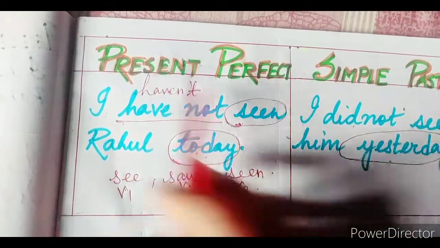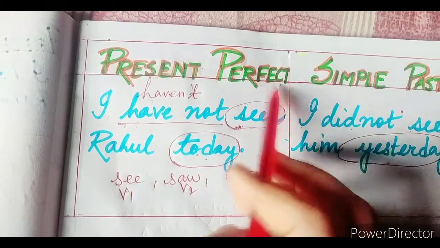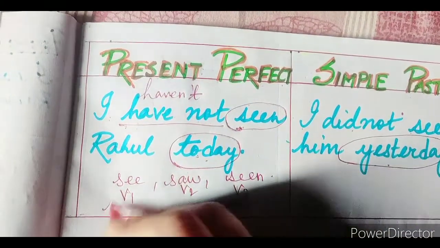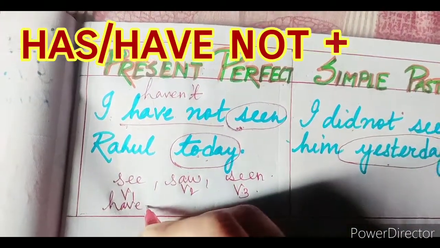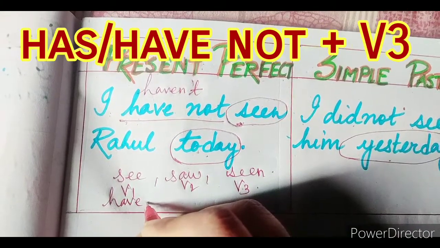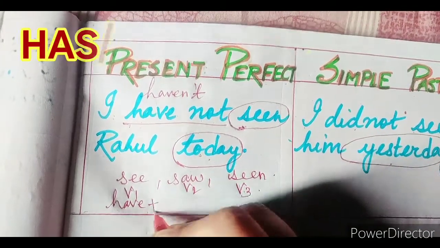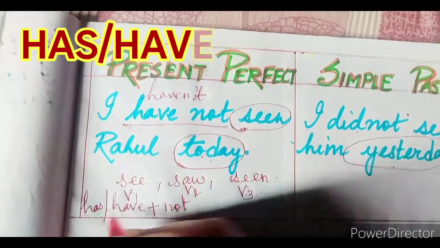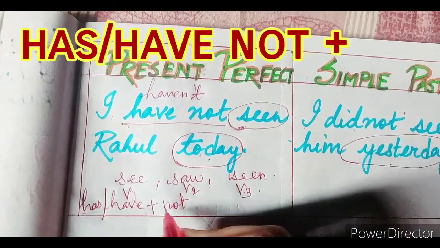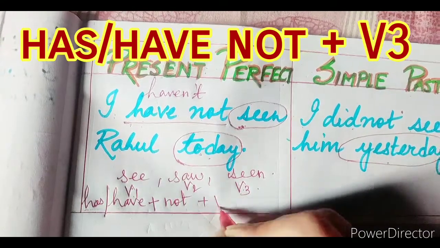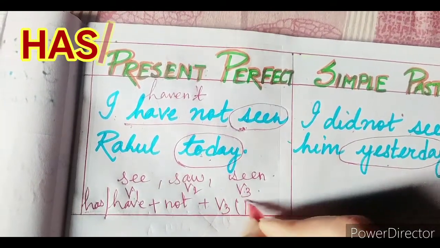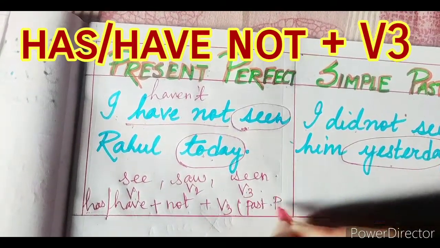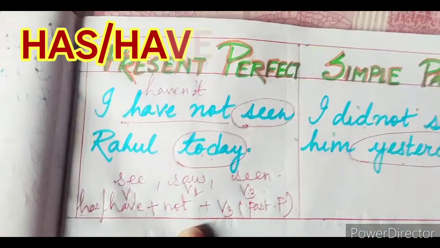So always remember one thing, in the present perfect tense, we use the structure as have. Now we are talking about the negative sentences here, so we will use have. Along with that, we will use not. Either has or have plus not plus the past participle form of the verb or the verb form 3. This is the structure. You should remember this.